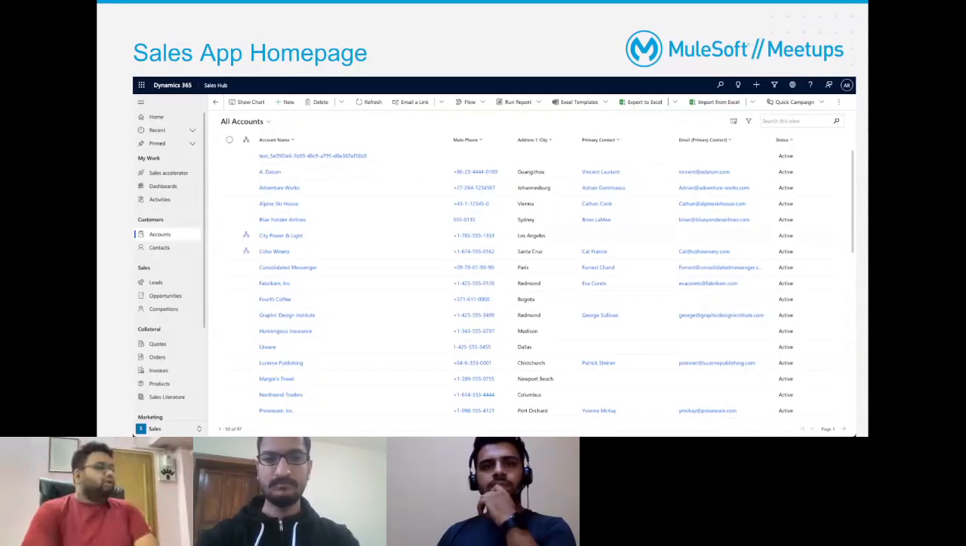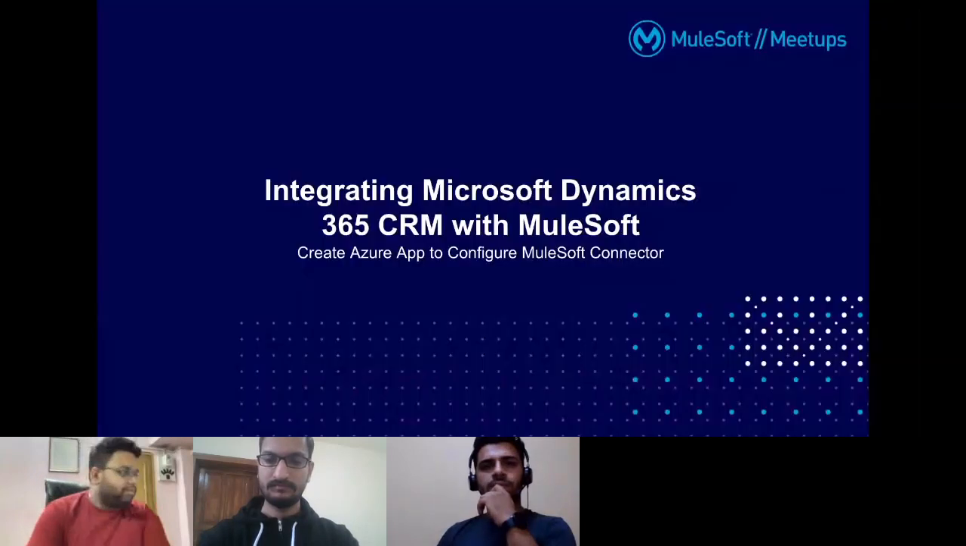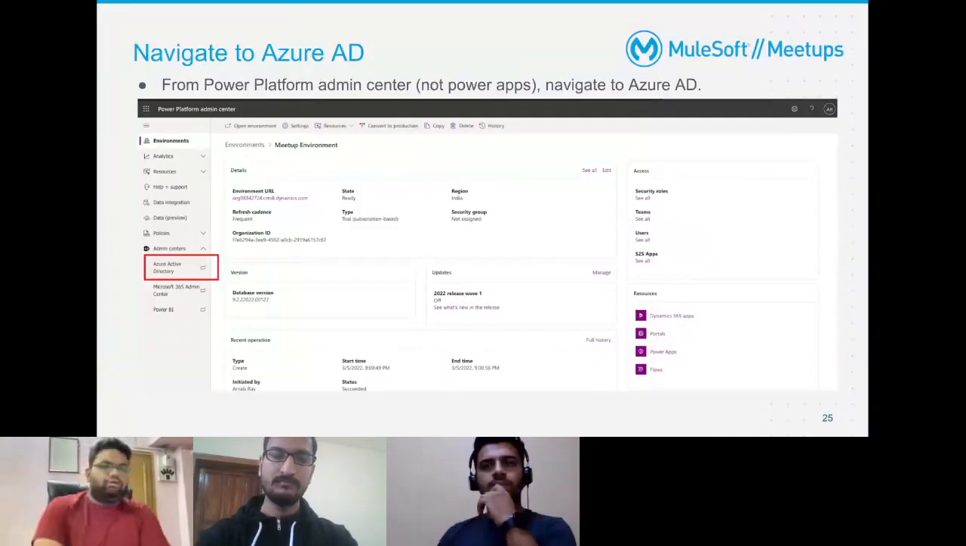All right. I didn't want to spend much time on those. We'll just quickly go through to our MuleSoft connectors. Now, in order to use MuleSoft connectors, first we need to go to Azure Active Directory and create an app. So in order to do that, first log into your Power Platform Admin Center. Again, not Power Apps, Power Platform Admin Center. There will be an option that will redirect you to Azure Active Directory.